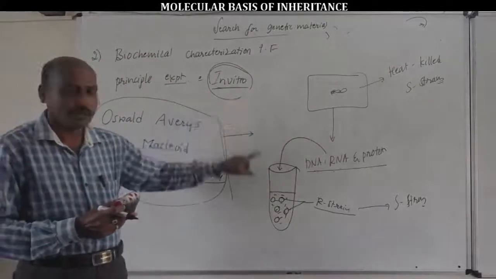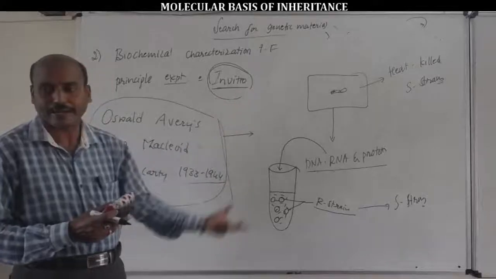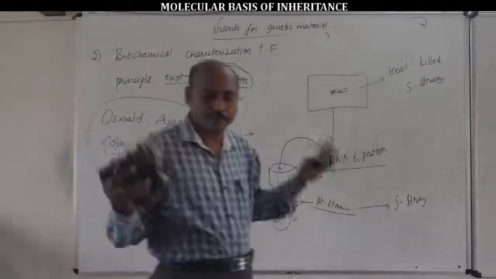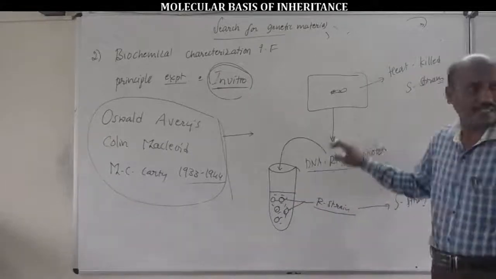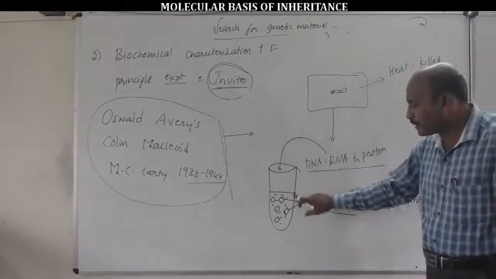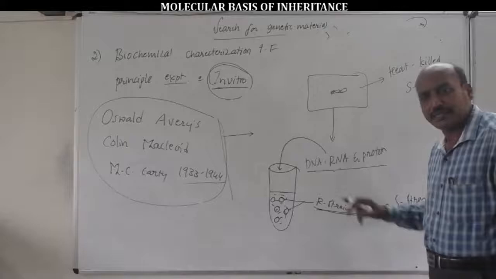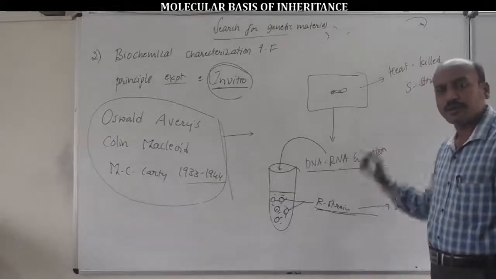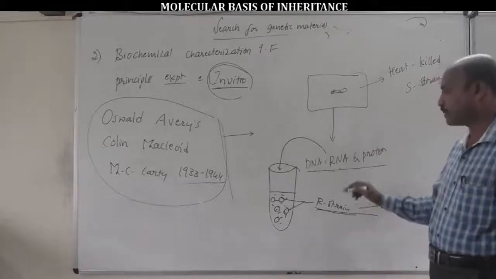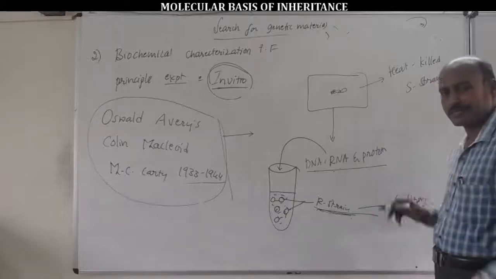So the group of three scientists, Avery, MacLeod, and McCarty, isolated, separated, and extracted three biochemicals, DNA, RNA and proteins, from the heat-killed bacteria and kept them in a test tube containing culture medium with R type bacterial cells, and observed which one is the biochemical substance responsible for the transformation of R strain into S strain bacterial cells.